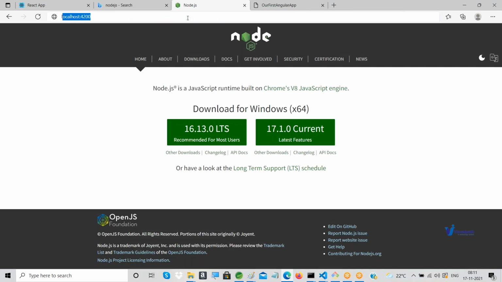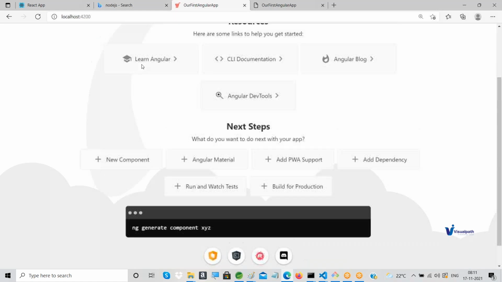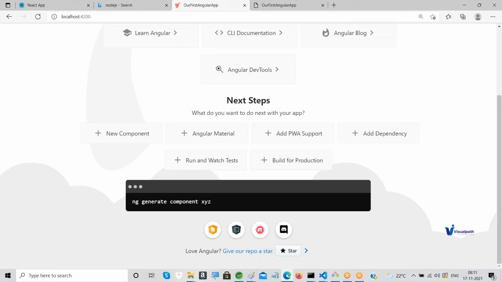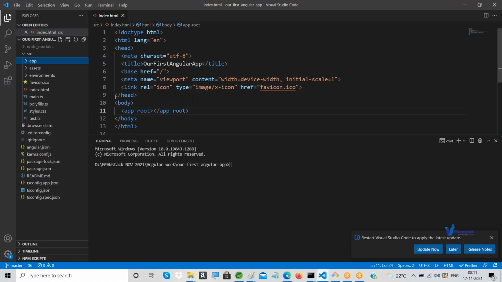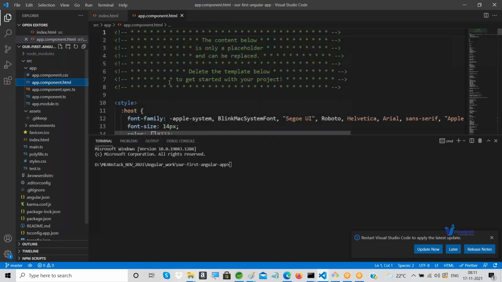Here I have to open localhost 4200. Just hit that, and yes, this application is running now. There is so much other data here, many things are there, but I don't want all these things. Actually, here within the app you have app.component.html. One subfile is there, and this is responsible for displaying the